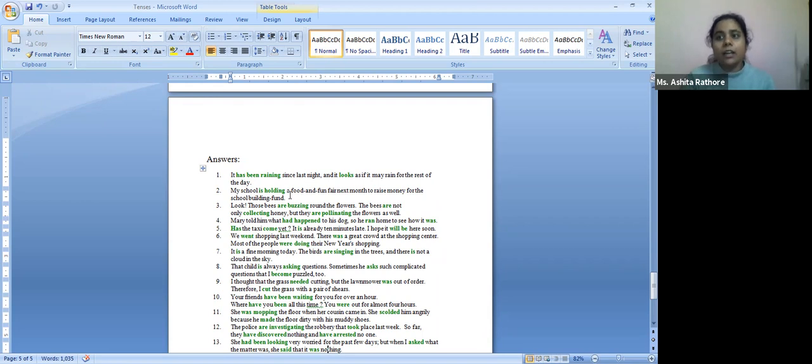If I'm already stating a particular time, at times I can talk about something happening in the future as if it is something of the present. Right? For example, the train leaves at 6. So अभी तक train गई तो नहीं है. It's a futuristic event. But then I was able to speak about it in the present tense. Yes? So my school is holding a food and fun fair next month. Okay? That can be used because we have specified the time.